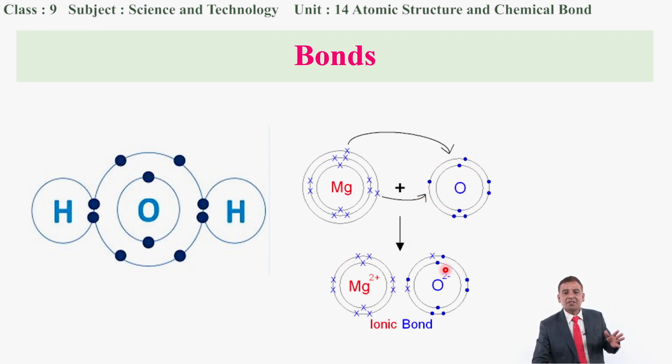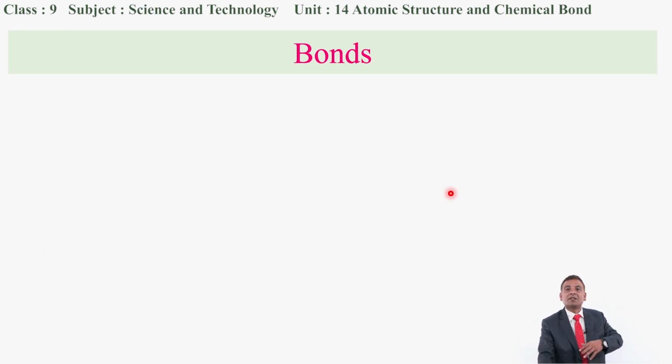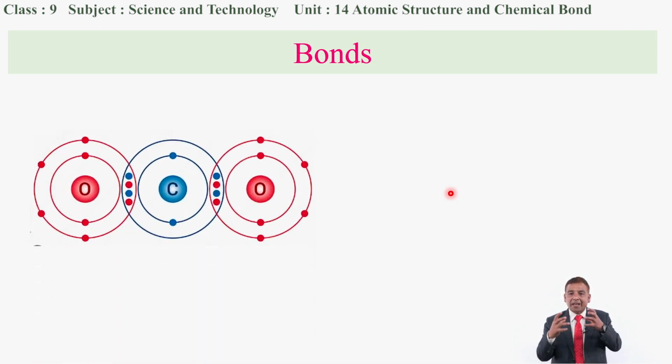So they have this type of bonding. That means in this magnesium and oxygen also there is the similarity. Magnesium has lost electrons. So this bond is formed by losing the electron, or by transferring the electron from one atom to another atom. That means bonds can be formed not only by sharing the electrons, but also by transferring the electron from one atom to another atom. So this is a bit different type of bond, that is called the electrovalent bond, because electrons are being just transferred from one atom to another atom.